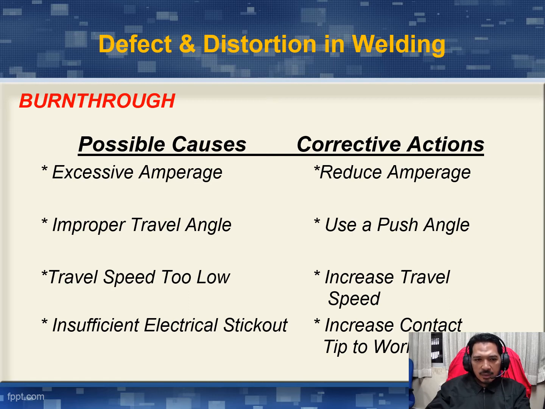Excessive ampere ni maksudnya lebihan arus lah. Okay, improper travel angle ni, travel angle dia tak sekata, tak constant. Travel speed too low ni, pergerakan tangan ni lambat. Insufficient electrical stick out ni masalah electrical lah. Okay.